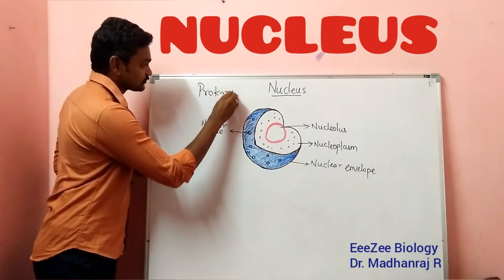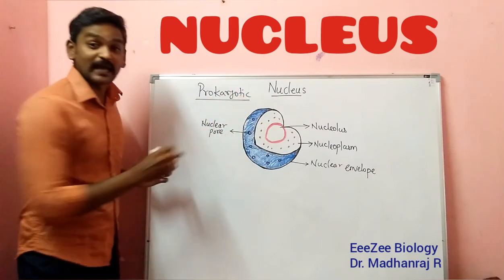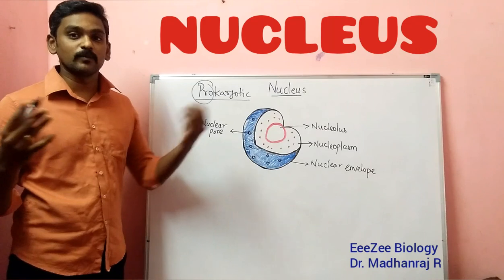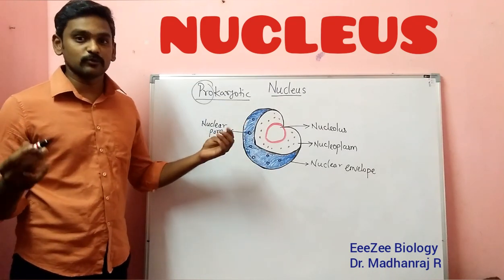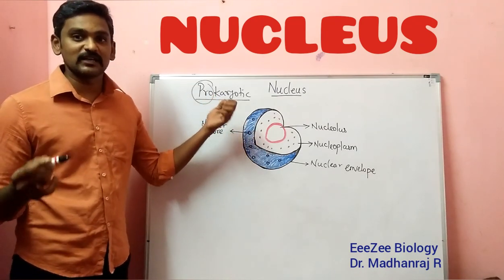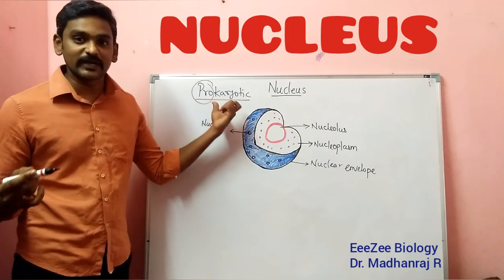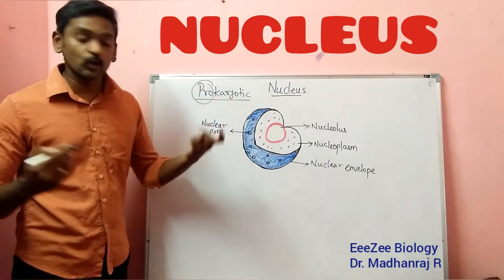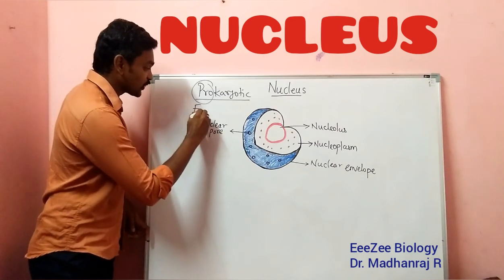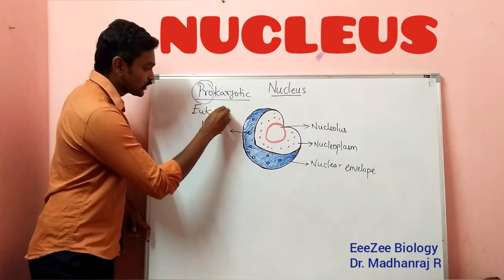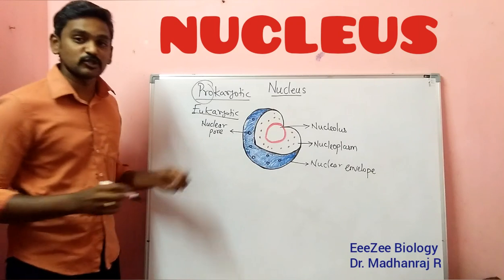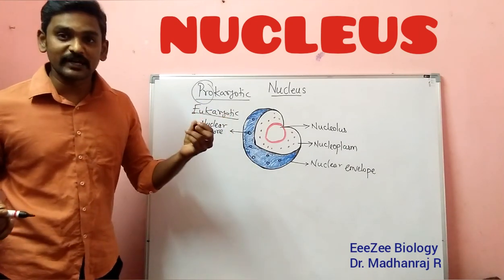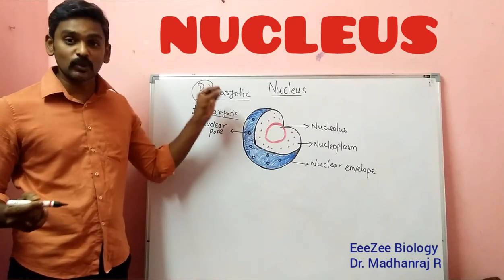Prokaryotic. So prokaryotic means, pro means not well developed, like pre. Karyon means nucleus. Not a well-defined nucleus, that is called prokaryotic. Whereas animals, plants and humans are eukaryotic. We are called what? Eukaryotic. Eukaryotic means eu, true nucleus, having a well-defined nucleus. So we are going to discuss the nucleus here.